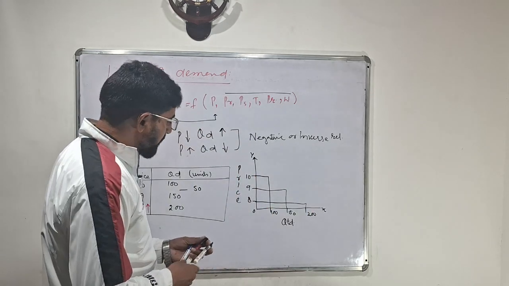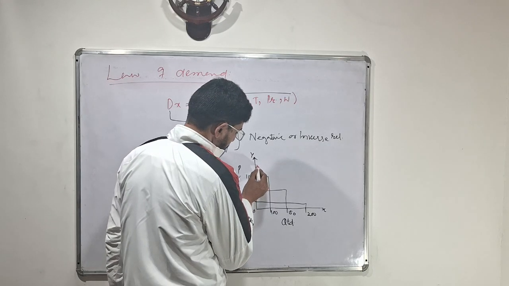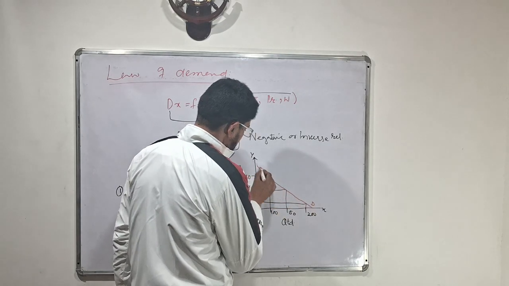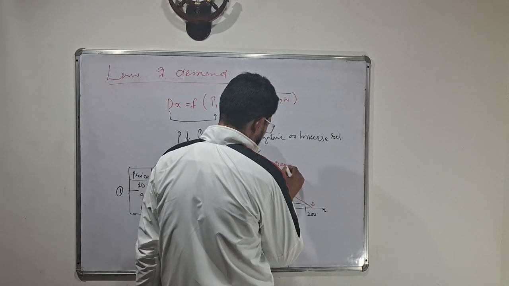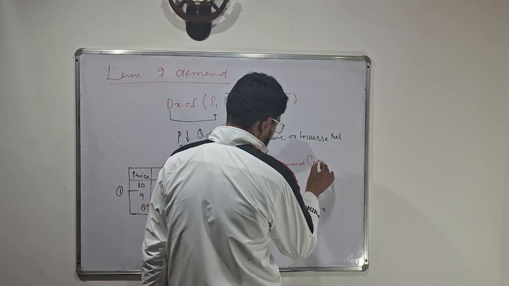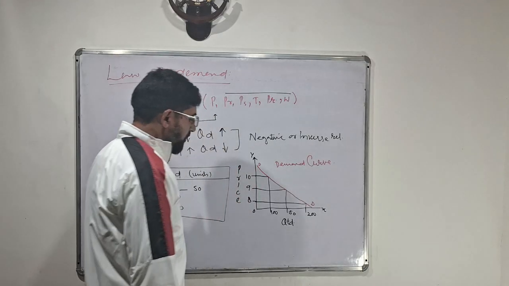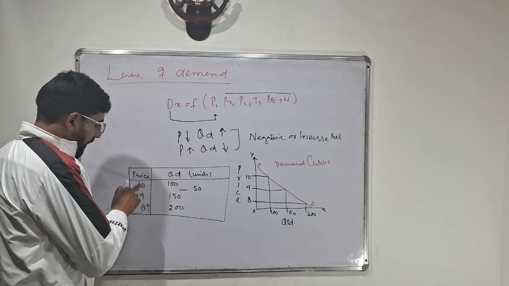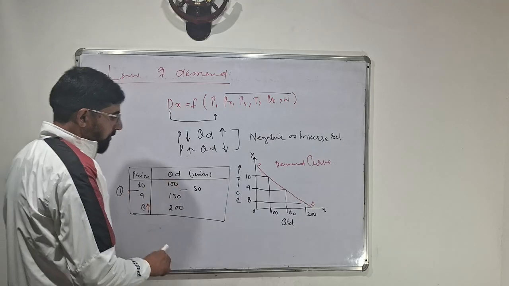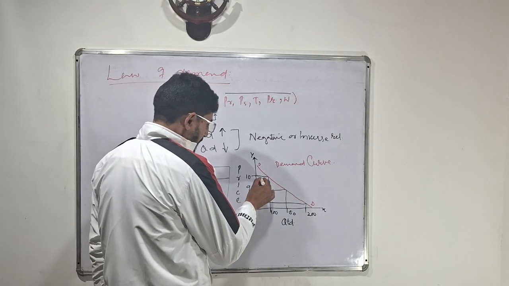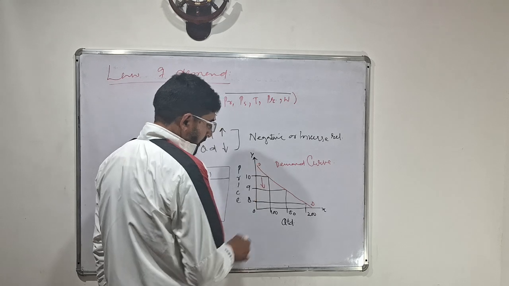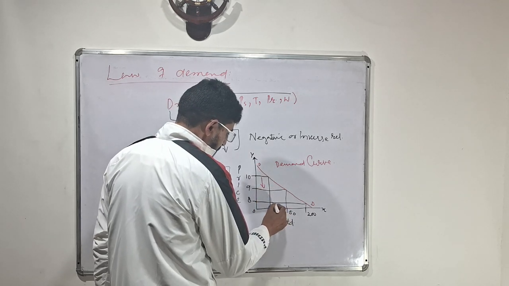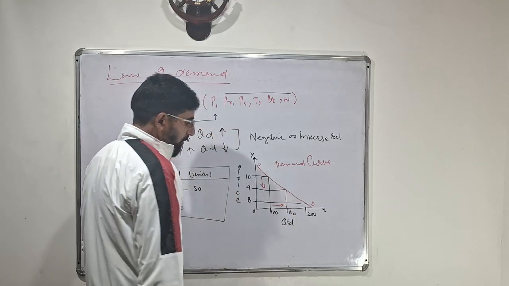Now, I will draw the demand curve. This is the demand curve. What does this show us? As price falls from 10 to 9, a 1 unit fall in price leads to a 50 unit increase in quantity demand, from 100 to 150.